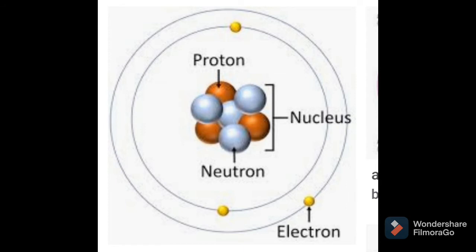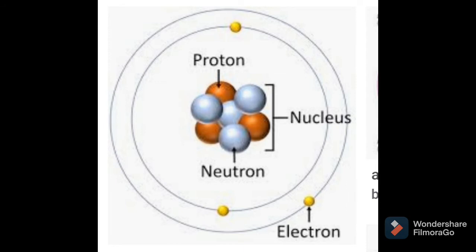Then what is meant by atomic mass number? Yes, atomic mass number is the sum of protons and neutrons present in the nucleus. These are present in the nucleus of an atom. In an atom, electrons are just revolving around the nucleus in a particular shell or orbit, and protons and neutrons are present in the nucleus of an atom. So the sum of the number of protons and neutrons is called the atomic mass number.